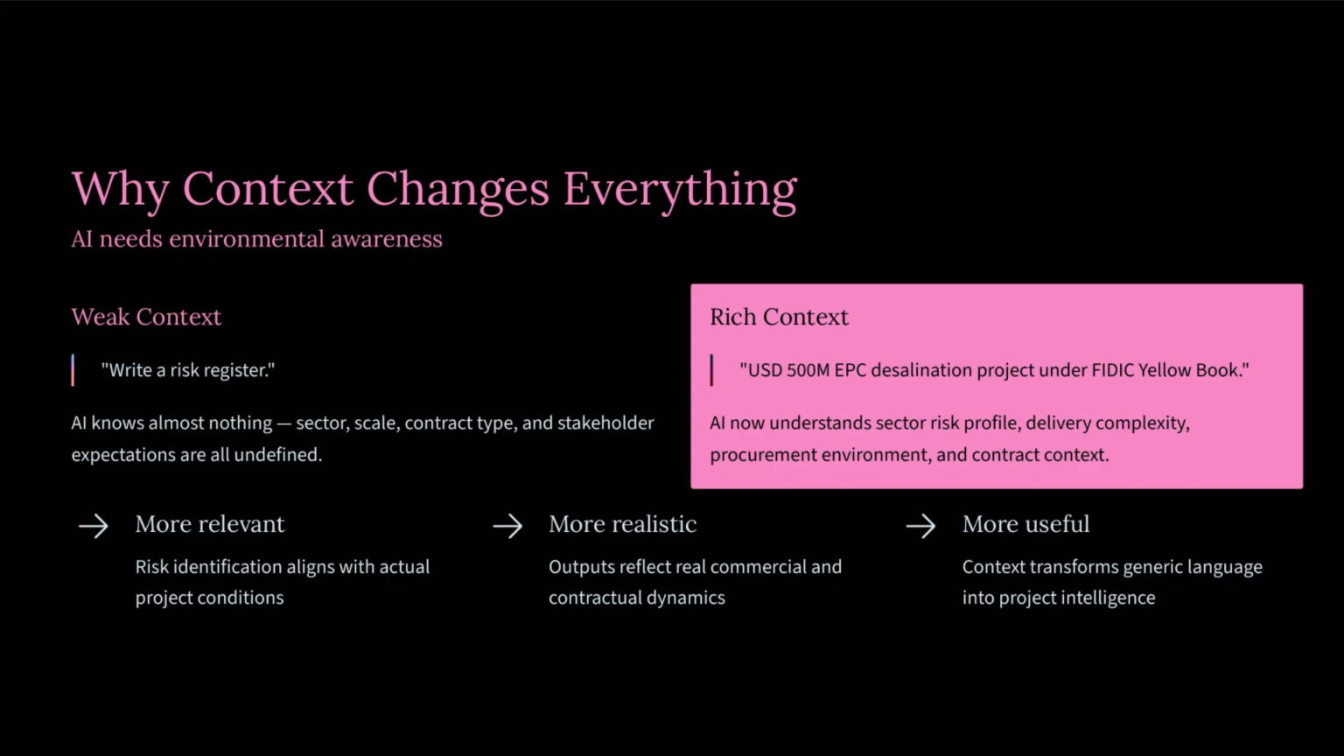But look at what happens when you introduce rich context. 500 million United States dollars EPC desalination project under FIDIC Yellow Book. Instantly, the AI understands the entire high-risk profile of the sector. It understands the massive delivery complexity, the international procurement environment, and the exact commercial balance of power dictated by the contract context. Because it has these parameters, the risk identification aligns perfectly with actual project conditions, rather than general concepts.